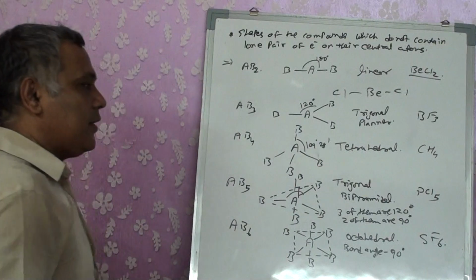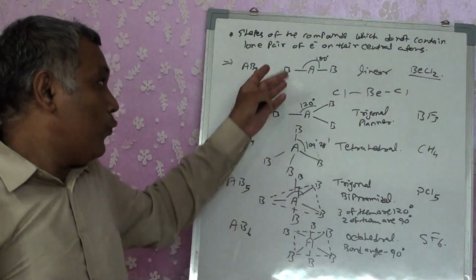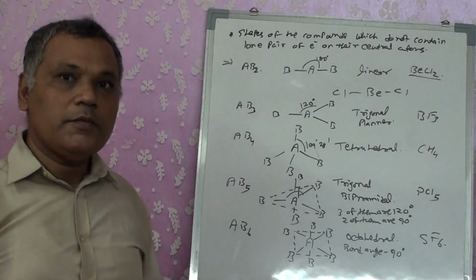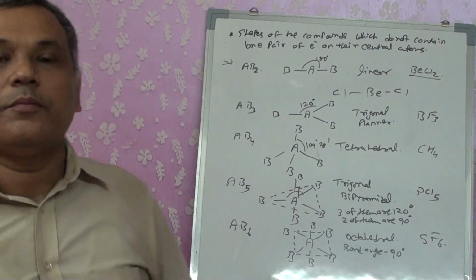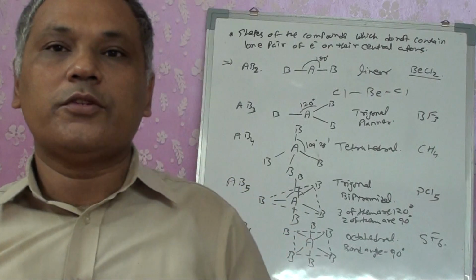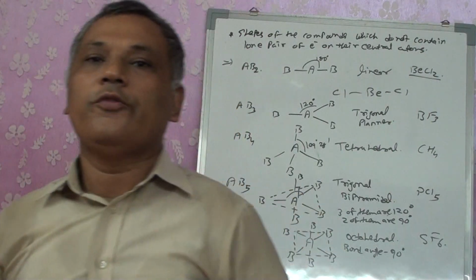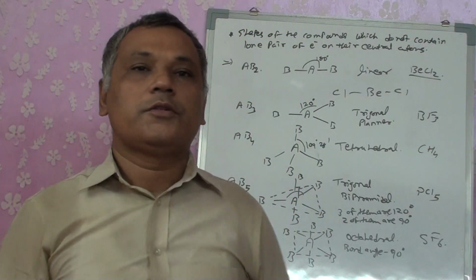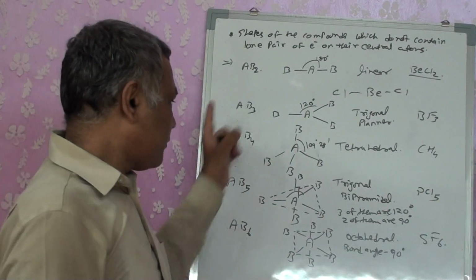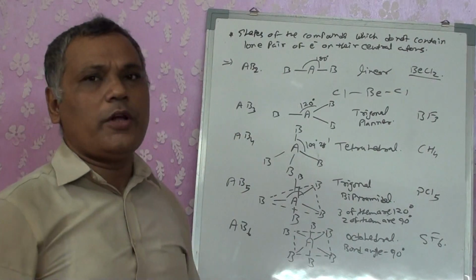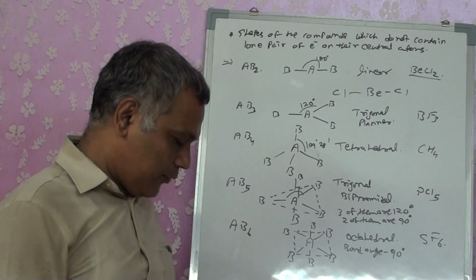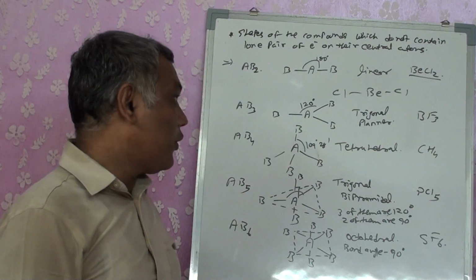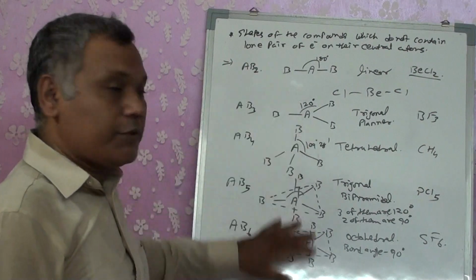Example, SF6. So this shows us these are the different shapes. Further molecules are not possible because if you have 7 electrons in the outermost orbit, it will need only 1 more electron, so that won't be possible. So if 6 bonds are formed, then you get different shapes.